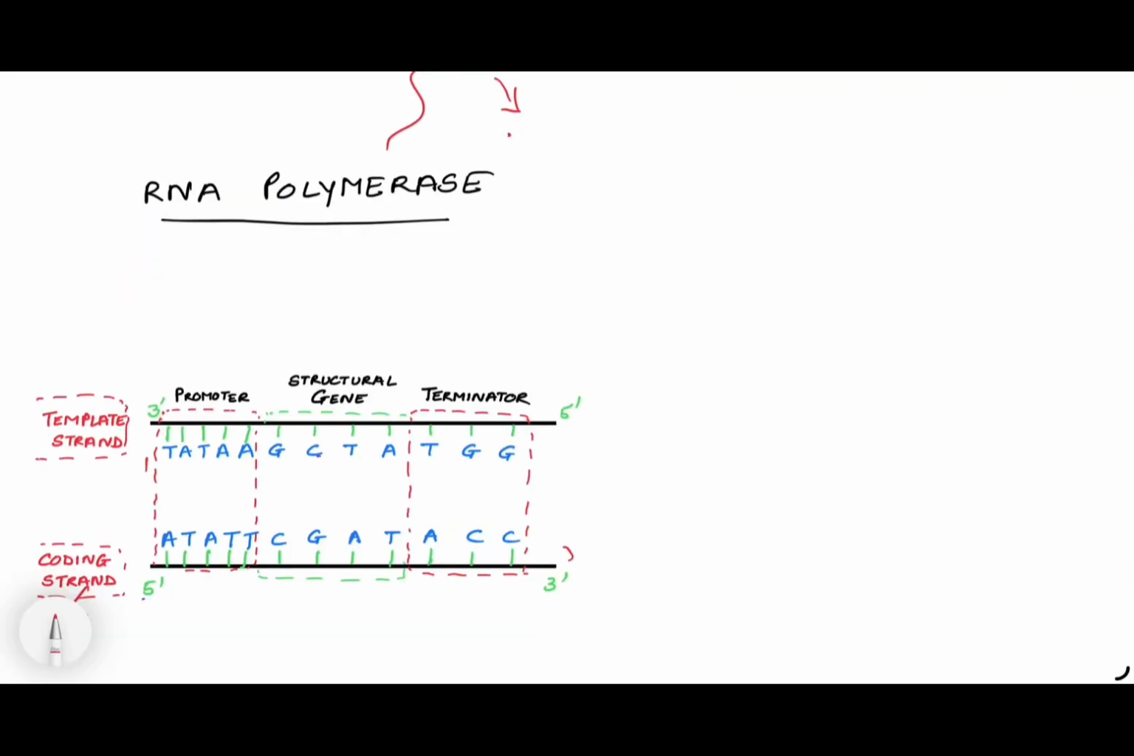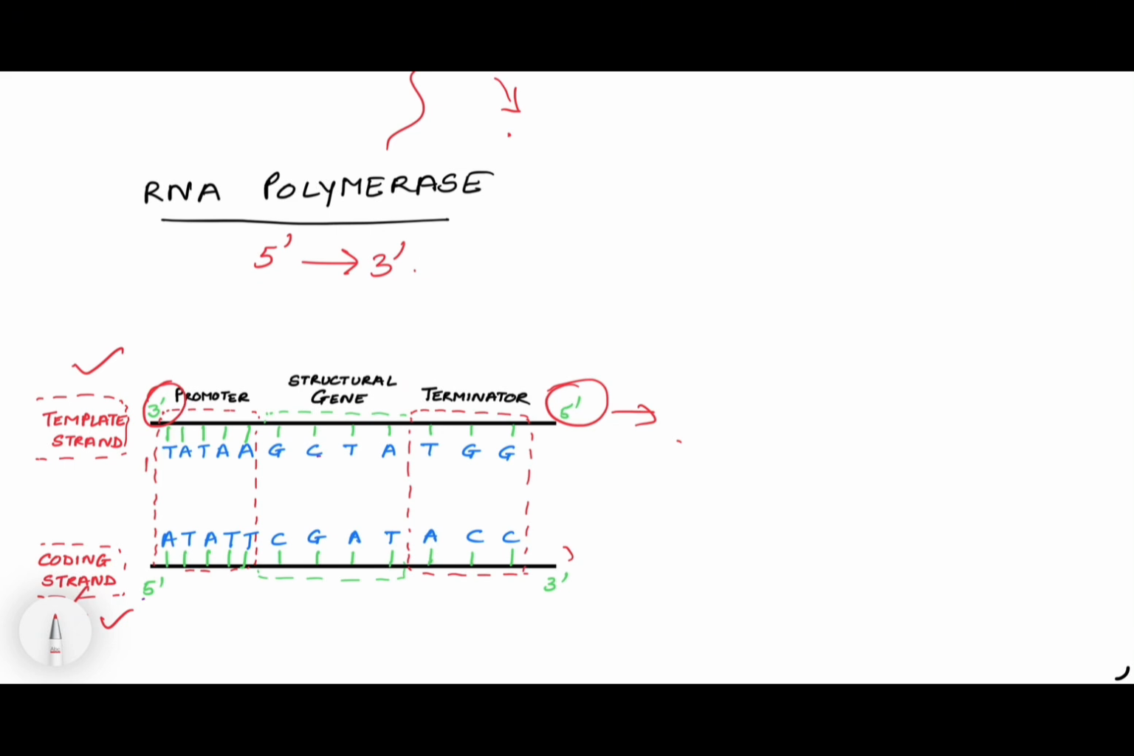Now the enzyme that is used for transcription is RNA polymerase, and it makes the RNA strand in the 5' to 3' direction. So it means the DNA strand on which it will make this strand should be in the 3' to 5' direction. It means on this strand RNA will be formed. The strand which is in the 3' to 5' direction is known as the template strand, and the other strand is known as the coding strand.